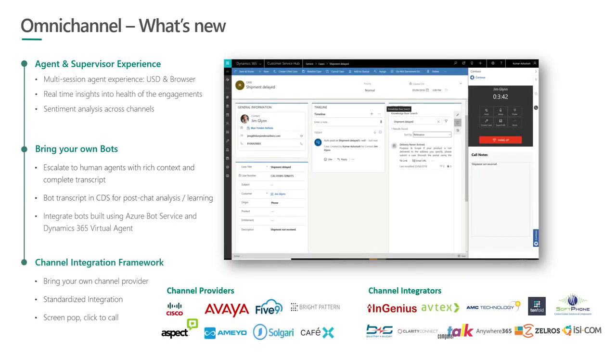The next one is channel integration framework. This is where channel extensibility comes into picture. If there are channels that you need to integrate with the Omnichannel ecosystem, channel integration framework is the story around there. So using CIF, it will be possible to embed your own communication widgets. For example, most of the customers are using a CTI telephony widget and embed that within the channel integration framework, which can talk to Dynamics 365.